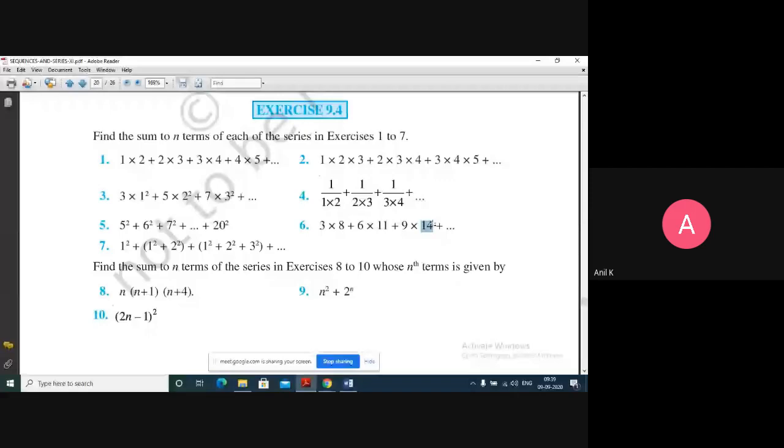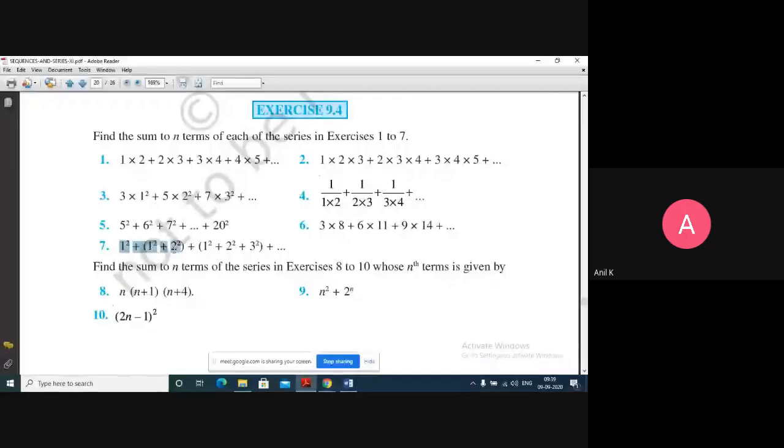Okay. Now here what will come? In this equation, 1 square, then 1 square plus 2 square, then 1 square plus 2 square plus 3 square, and so on. My nth term is going to be 1 square plus 2 square up to n square. So that is what you are going to find.